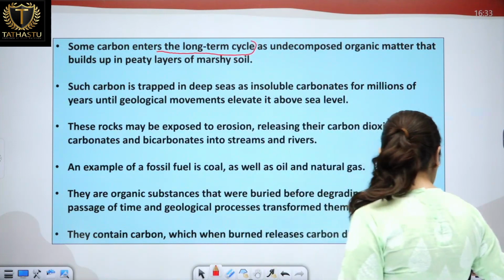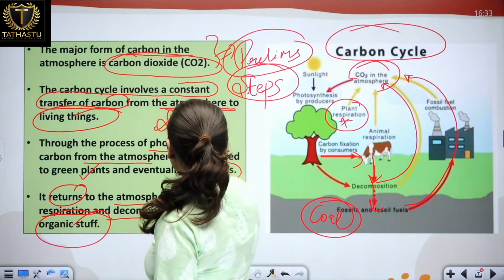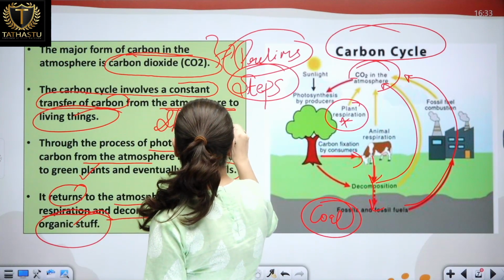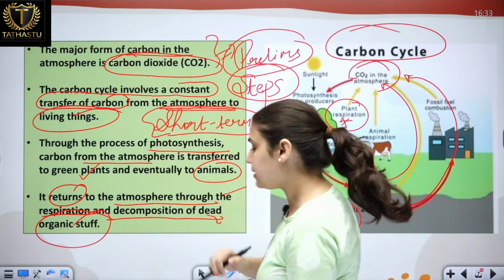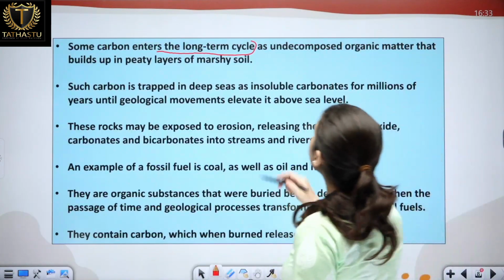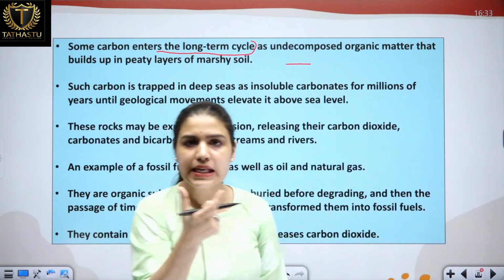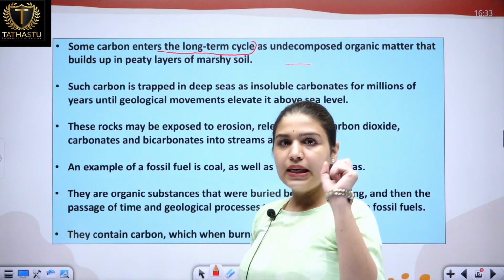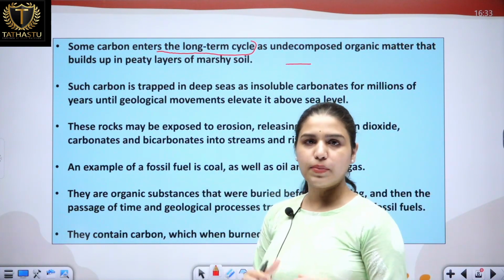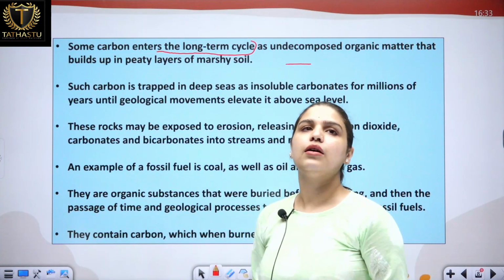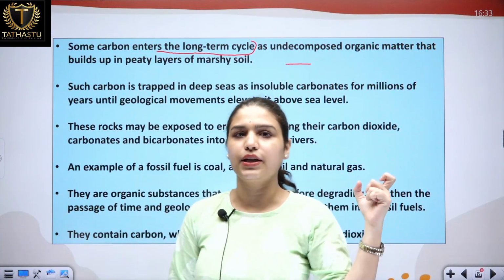Okay, one more important thing that we have just seen, that this is a short term cycle, the carbon used by plants, then the animals. So this is a short term cycle, then there is some long term cycle as well. Now this long-term cycle is related to these sedimentary things, the things which become fossil fuels, because it takes many years to become a fossil, and then this fossil fuel is burned, then that carbon is released back into the atmosphere.